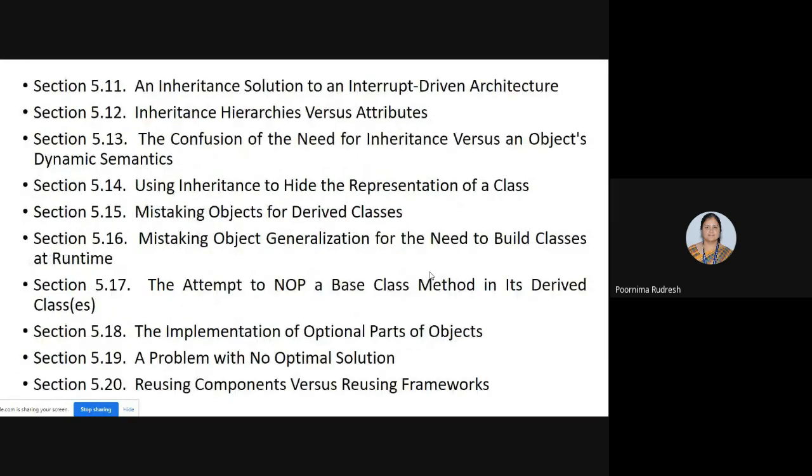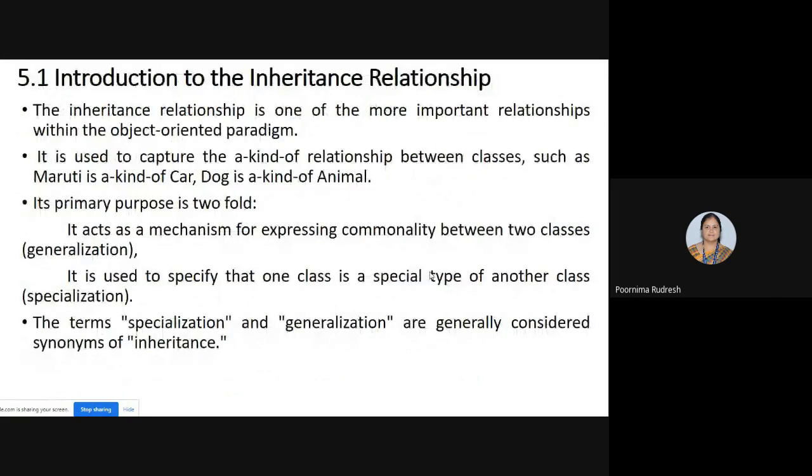As all of you have already studied what inheritance is, the examples for inheritance relationship, and what a base class and derived class are, right? Once again, we'll see in brief about the inheritance relationship.